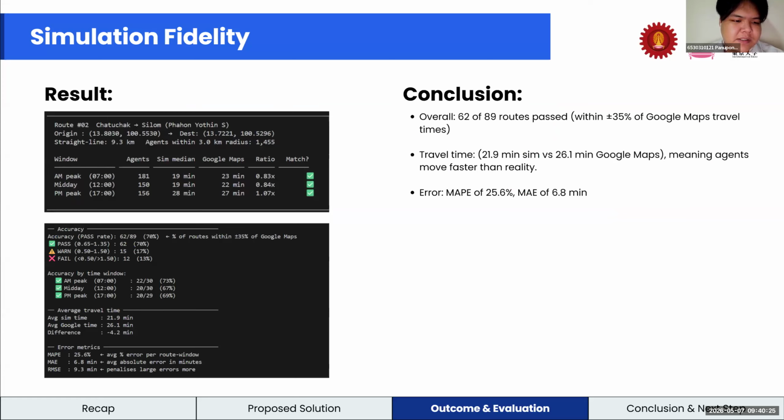Our simulation averaged 22 minutes compared to Google's 26 minutes, meaning our model is slightly faster. This results in a 25% error rate, or a difference of 6.8 minutes.